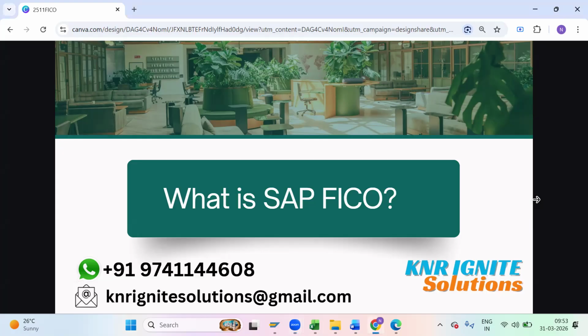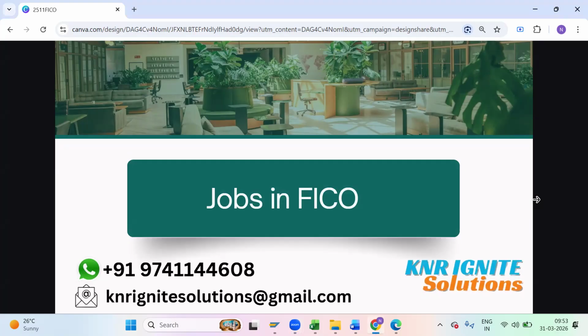Okay. And then, to continue, let's see what kind of jobs you can expect once you learn FICO. This is something that we need to understand. Whenever we learn FICO, what can I expect? Generally, those who are learning our course are aiming to become a FICO consultant. If you are planning to become an SAP FICO consultant, the content that we are going to cover is going to be very apt. If somebody's goal is to become something else, not a consultant, we still need to understand what other roles I can do by learning this.